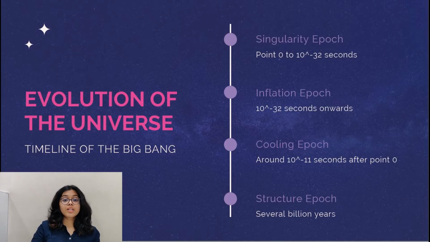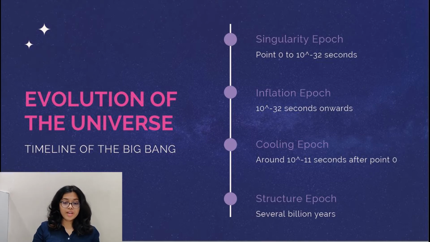Which led to the separation of forces, which further led to the universe growing exponentially. During this time, particle-antiparticle pairs were continuously formed and also destroyed in collisions, which led to the predominance of matter over antimatter in the universe.